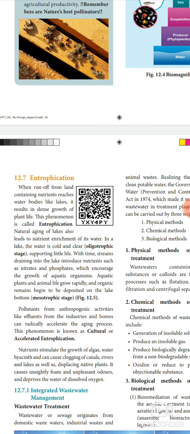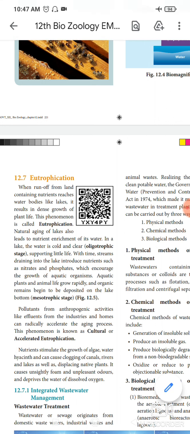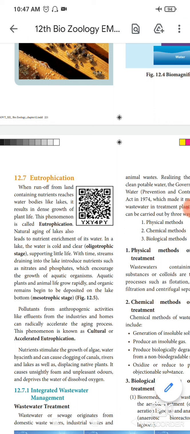Then nutrients stimulate the growth of algae and water hyacinth, a kind of plant, and can cause clogging of canals, rivers and lakes as well as displacing native plants. It causes unsightly foam and unpleasant odor and deprives the water of dissolved oxygen. What is meant by odor? Odor means smell. So it produces an unpleasant smell and deprives the water of dissolved oxygen. Some dissolved oxygen will be deprived in that region. This is called eutrophication.